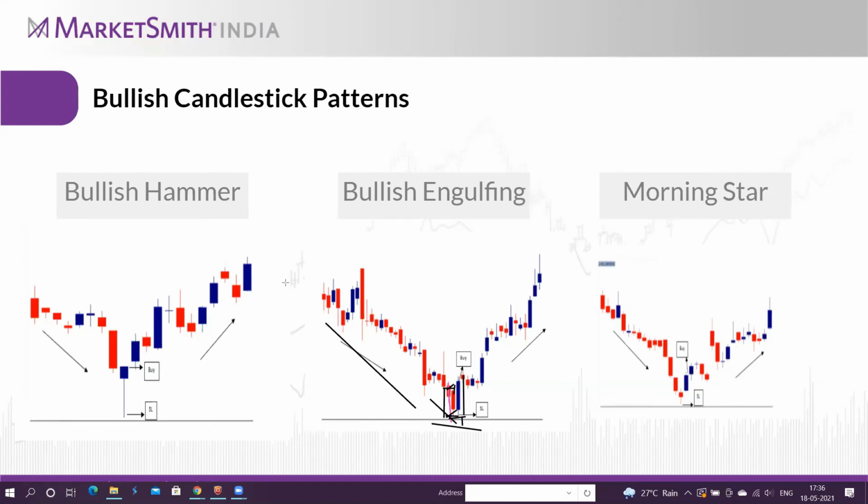Also, we can clarify engulfing patterns. Does the second candle cover both body as well as wick? The body covers almost the whole previous bearish candle.